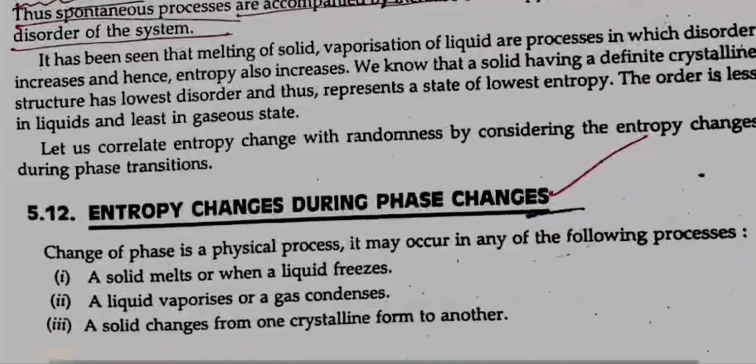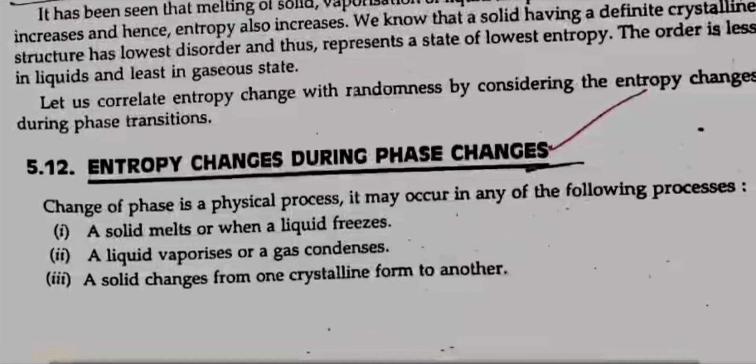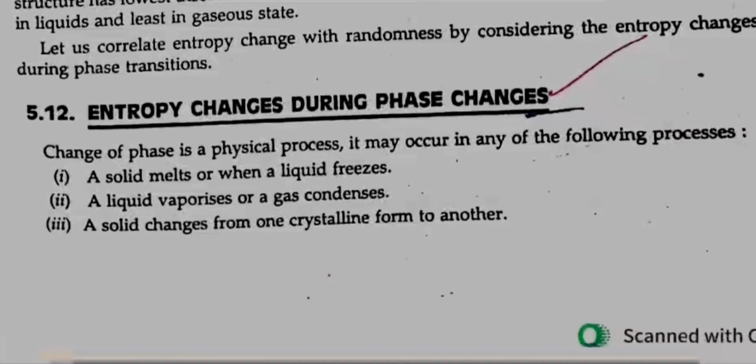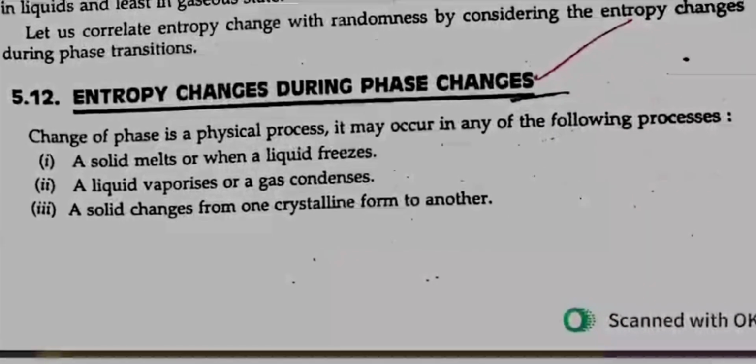It has been seen that melting of solids and vaporization of liquids are processes in which disorder increases and hence entropy also increases. We know that a solid having a definite crystalline structure has the lowest disorder and thus represents a state of lowest entropy. The order is less in liquid and least in the gaseous state. Let us correlate entropy change with randomness by considering entropy changes during phase transitions.